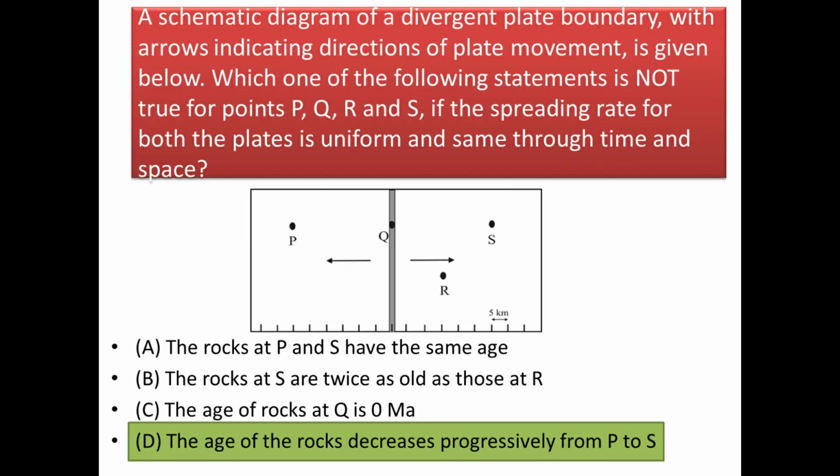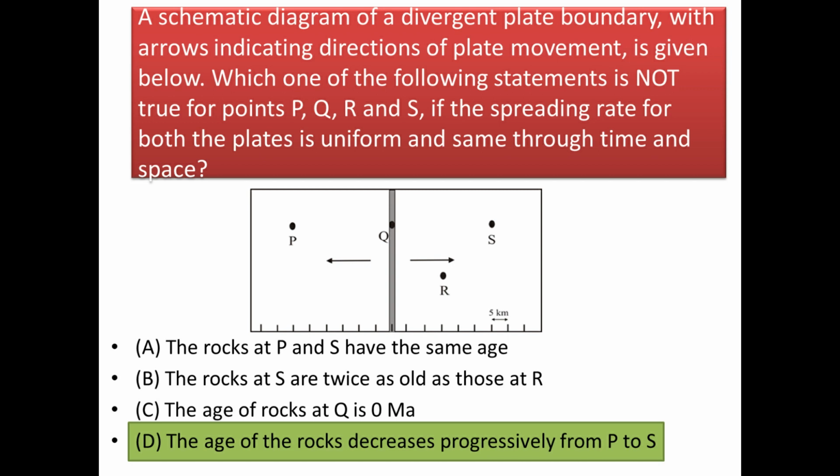Next, a schematic diagram of a divergent plate boundary with arrows indicating the direction of plate movement is given below. Which one of the following statements is not true for points P, Q, R and S if the spreading rate for both the plates is uniform and the same through time and space? So we are given a divergent plate boundary situation here with two plates moving away from each other, and the arrows show the direction of their movement. Okay. Now we have to say which one of the following options is not true.